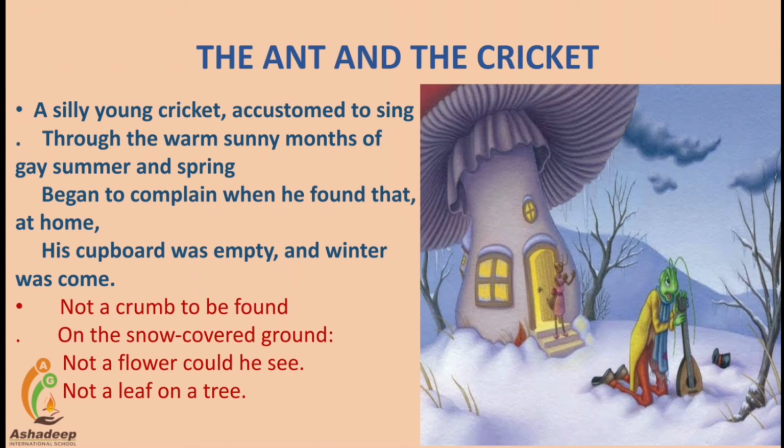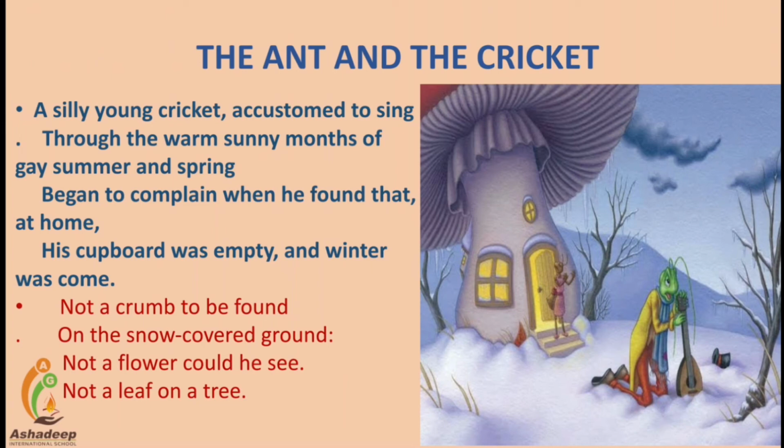The silly young cricket was very fun-loving. He always loved merrymaking, which means fun making. His nature was like constant entertainment. He used to sing all through the pleasant sunny months of summer and spring. He was short-sighted, which means he never thought about his future plan. He didn't bother to store food for the rainy season and cold winter.